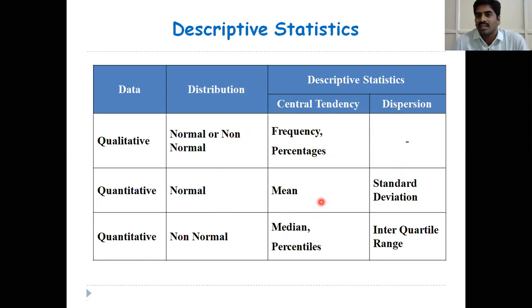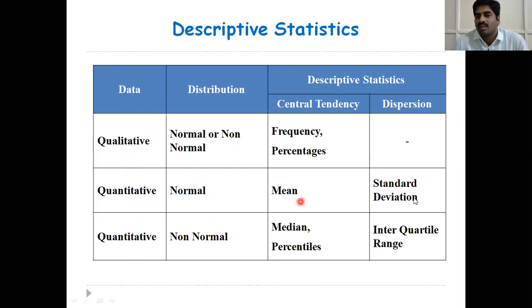Suppose you are doing some research, you may collect qualitative information as well as quantitative information. For example, if you collect age and gender, gender comes under qualitative data, age comes under quantitative data. If data is qualitative, you can represent frequency and percentage of males and females. If data is quantitative and there are no outliers, you can calculate mean age and standard deviation of age. Standard deviation means how observations are scattered from the mean value. On an average, we can measure how observations are scattered from the mean value by using the dispersion concept.